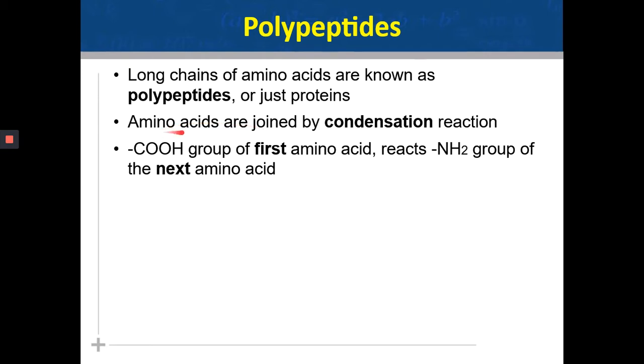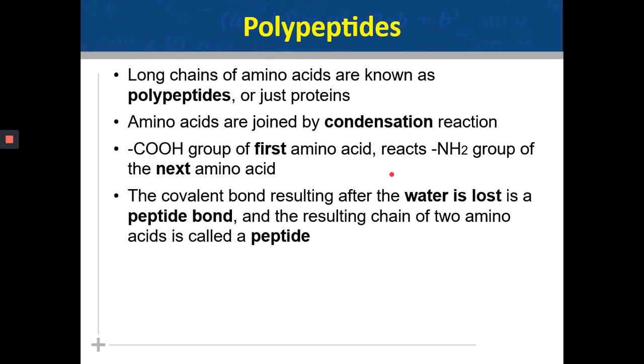We have seen that amino acids have a carboxylic acid group and an amine group. So the C of the carboxylic acid group of one amino acid, the first amino acid, will form a peptide bond with the N of the amino group of the next amino acid. We will soon be seeing the diagram.